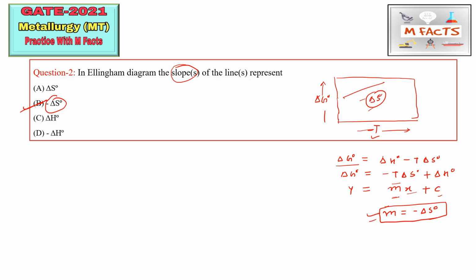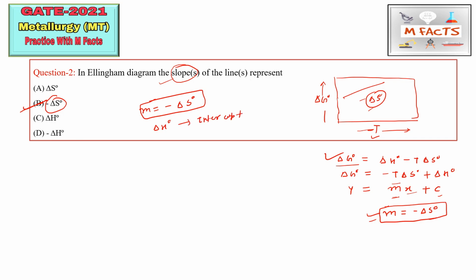Sometimes people make silly mistakes, they forget to put the minus sign and take option A, and that will be wrong. Whenever they are asking about the slope, you need to find the m value from this formula, and that m value will be equal to minus delta S. And what about the intercept? The intercept will be delta H naught.